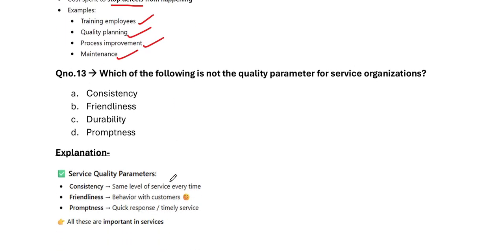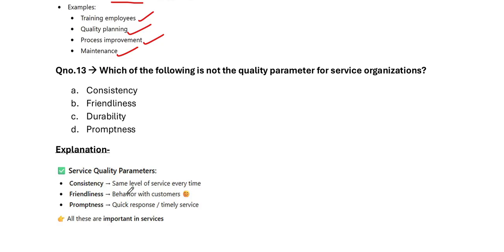Now coming to the next question. Which of the following is not the quality parameter for service organization? So the question asks which is not a quality parameter for service organizations. Service quality parameters include consistency, same level of service every time, friendliness, behavior with customers, promptness, quick response, timely service. All these are important in service.